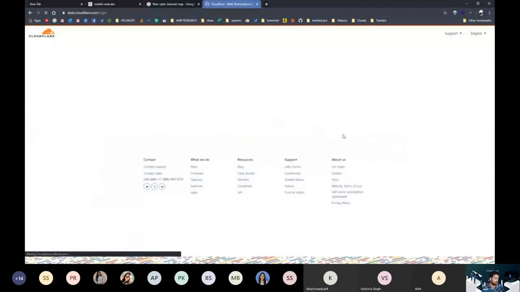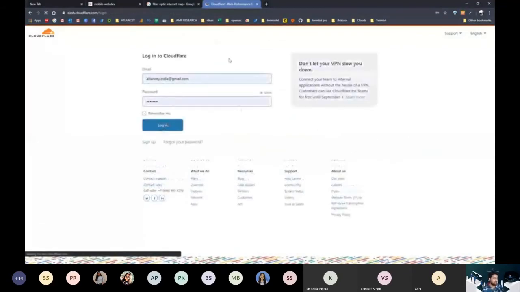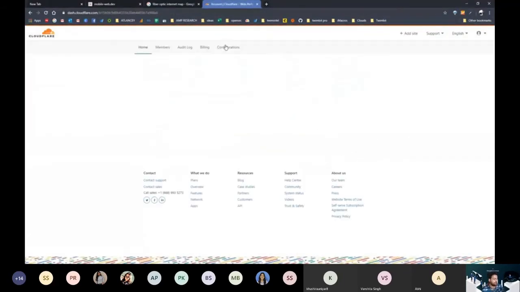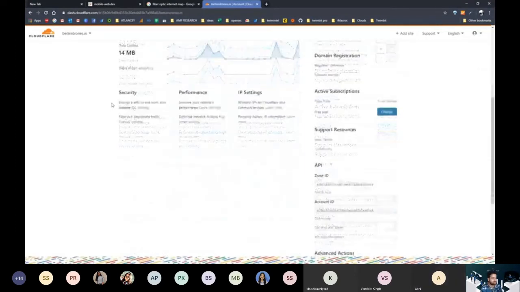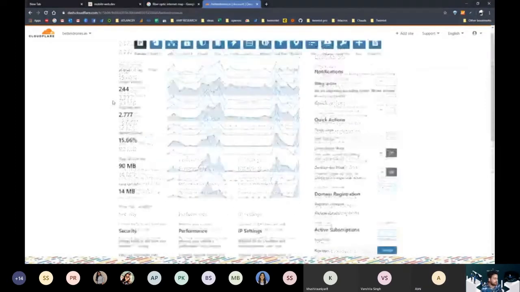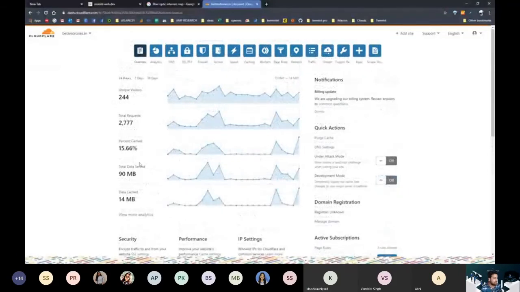Let me log into one of my accounts and show you what a CDN configuration looks like. I would go through some of the important aspects. These are the number of visitors that are visiting our website. If we don't have a CDN, these visitors will be directly hitting our server. That means a lot of traffic will be coming. But what we see here are the visitors and the requests they are making to our actual server. So somehow these are proportional to each other. A person may have multiple requests, so that's why requests are more than the unique users.